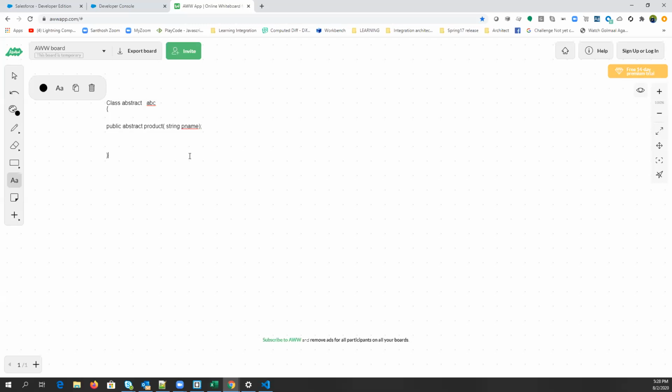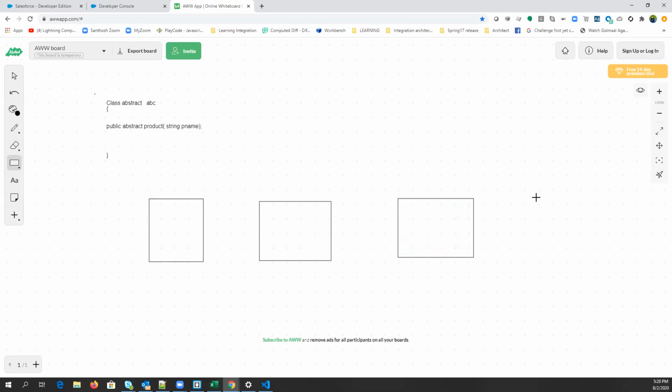So now we have declared a product, right? Now we can have multiple classes, class 1, class 2, class 3, class 4. The declaration is product. If class 1 inherits this class and implements the product, then class 1 can return shoes, and class 2 will return t-shirts.